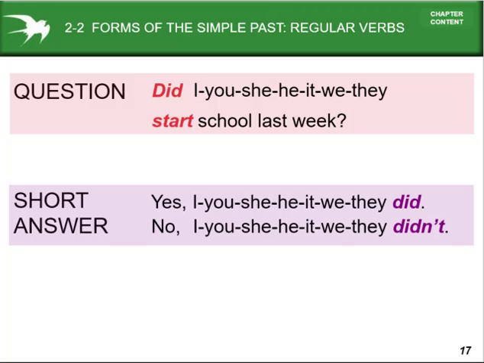And in answer, we'll have to write yes or no, because these are yes-no questions. There are three types of questions. One is yes-no questions, another is informative questions, and another is embedded questions. The interrogative sentences start with auxiliary or helping verbs. In a response, we'll have to use yes and no. Yes, I, you, she, he, it, we, they did. In the case of the affirmative, we'll have to use did. But in the case of the negative, no, I, you, she, he, it, we, they didn't.